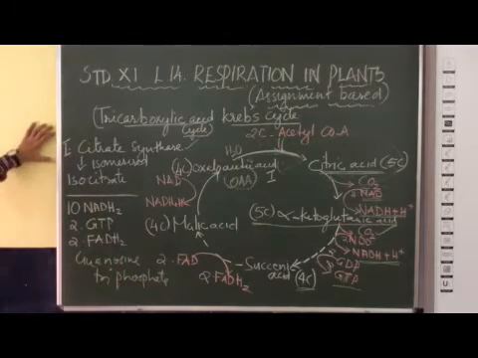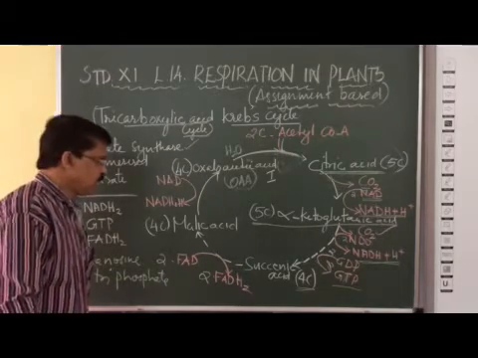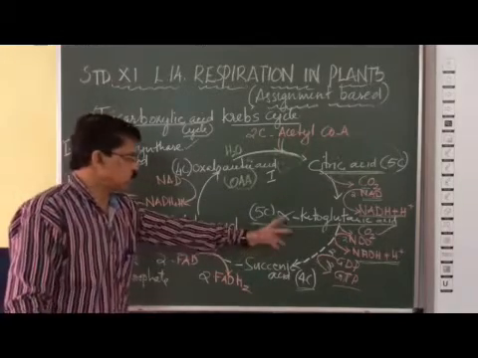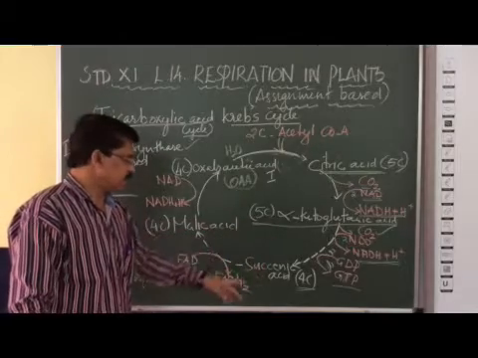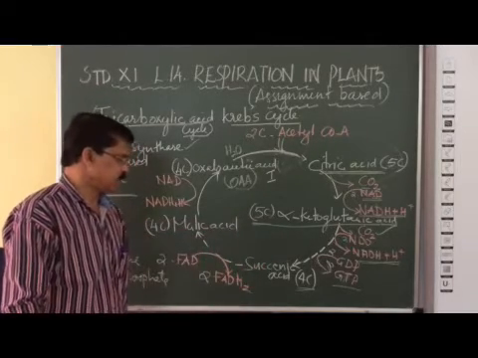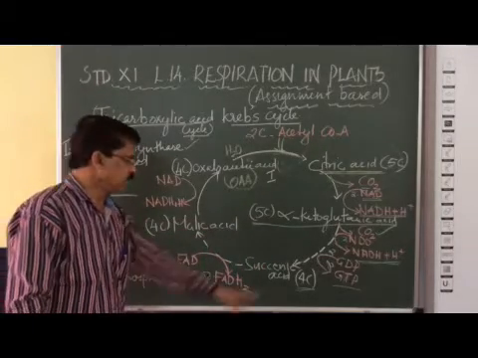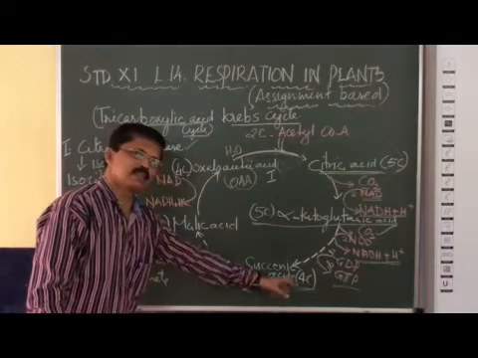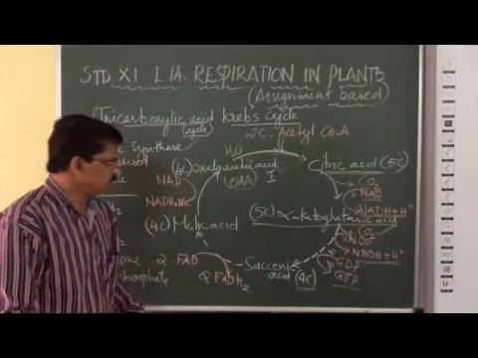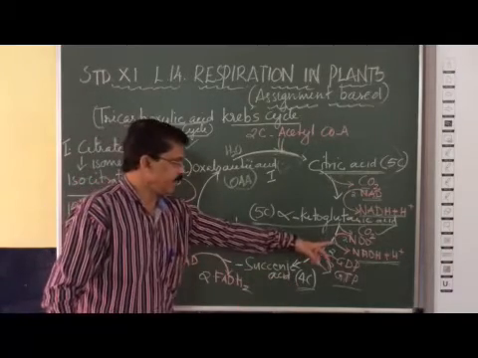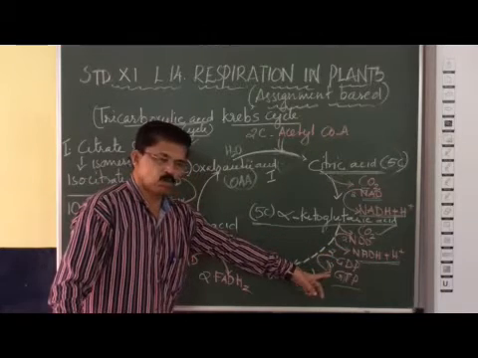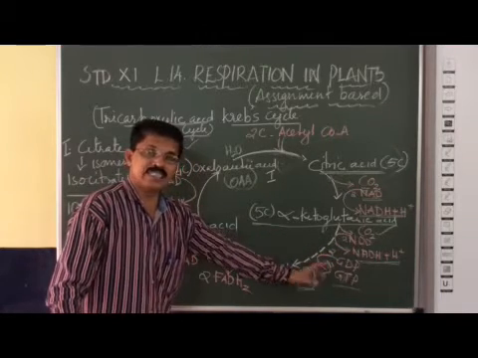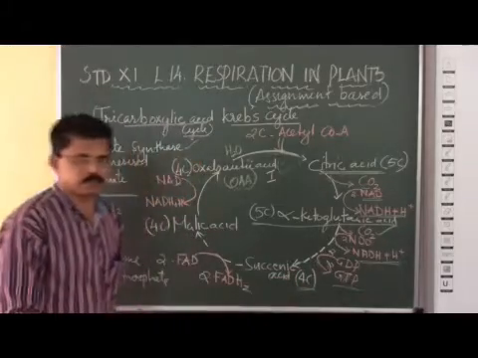This step is very, very important. Alpha ketoglutaric acid is converted to succinic acid, again with 1 carbon less. During this reaction NAD is reduced to NADH, and GDP is converted into GTP, guanosine triphosphate.